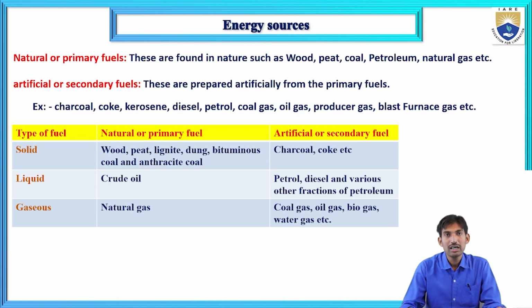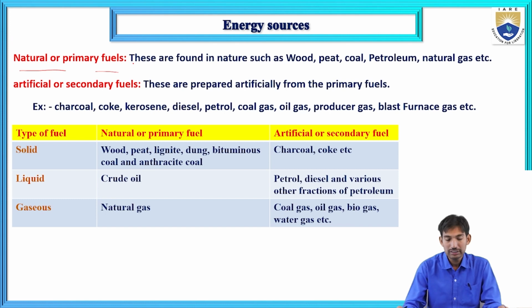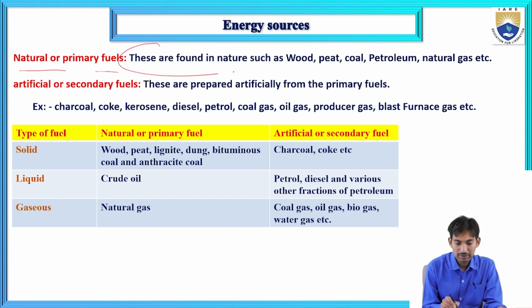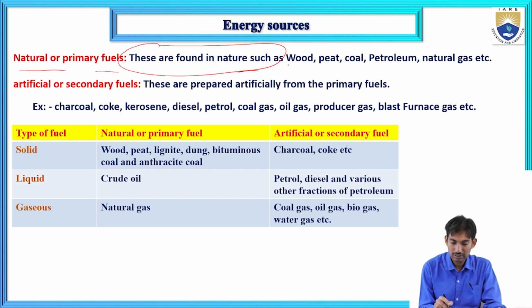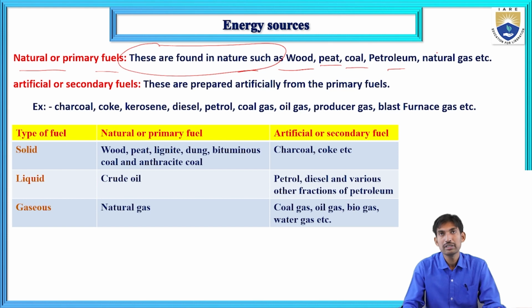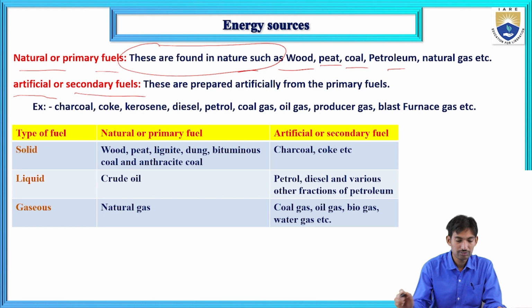What is natural or primary fuel? These are found in nature. Examples for the natural or primary fuels are wood, peat, coal, petroleum, and natural gas.